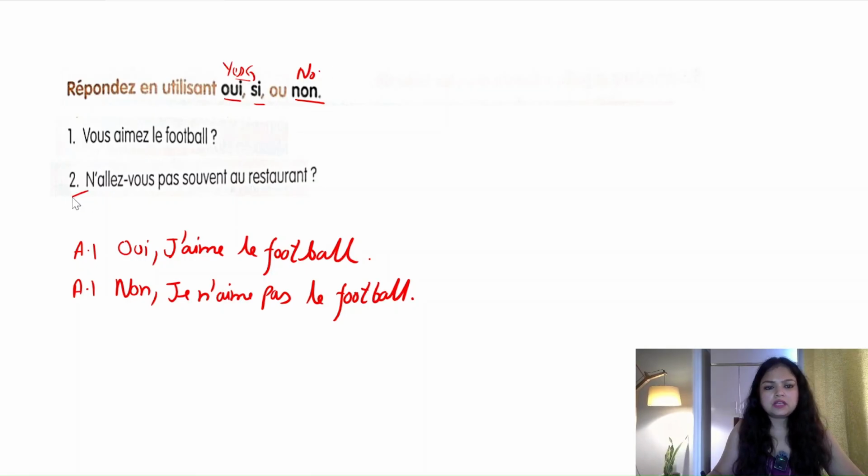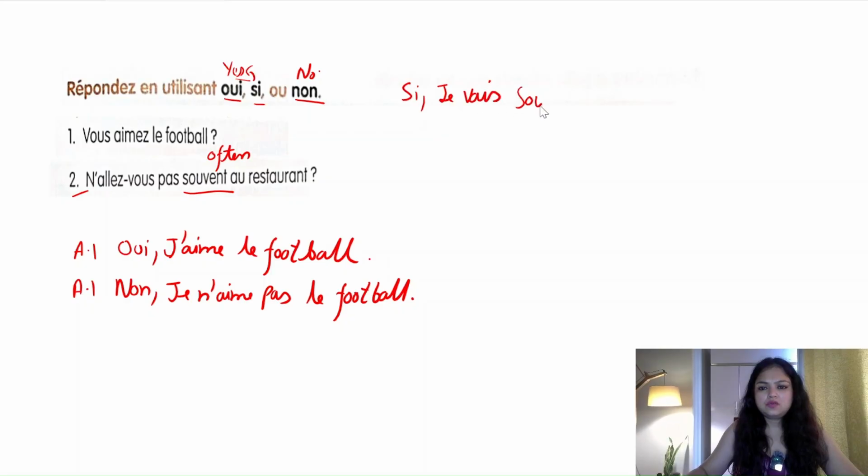Got it? Now for the second question, n'allez-vous pas souvent au restaurant? It means don't you go to the restaurant often? Souvent is often. Don't you go to the restaurant often? This is a negative question, but you are disagreeing with this. You do often go to the restaurant. So you can write si, je vais souvent au restaurant. Yes, I often go to the restaurant.